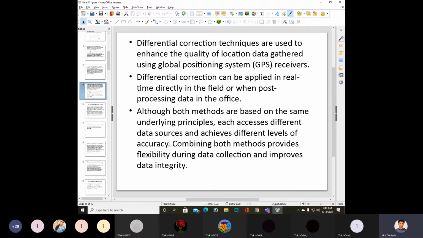Combining both methods provides flexibility during data collection and improves data integrity. So if you combine both methods, it will provide flexibility during data collection and improve the data integrity.